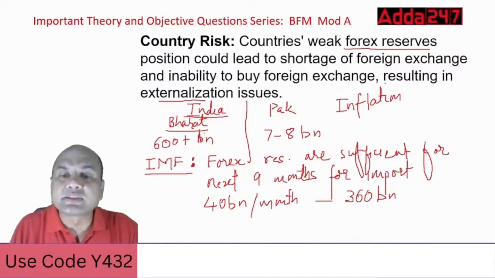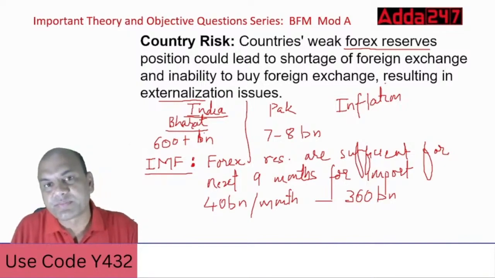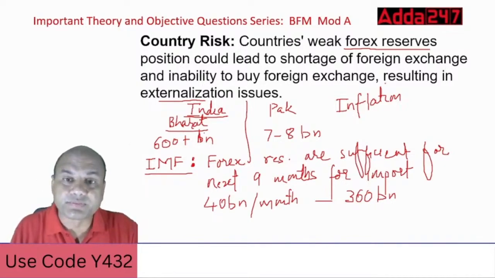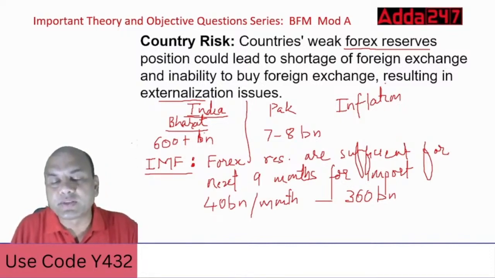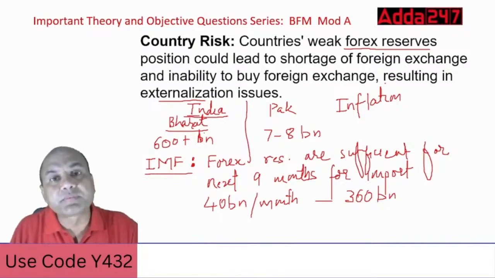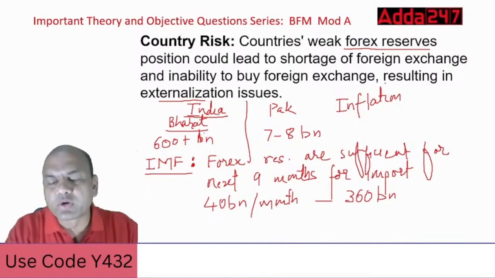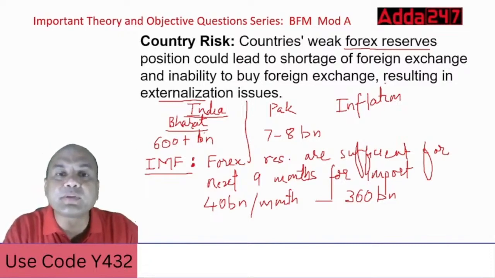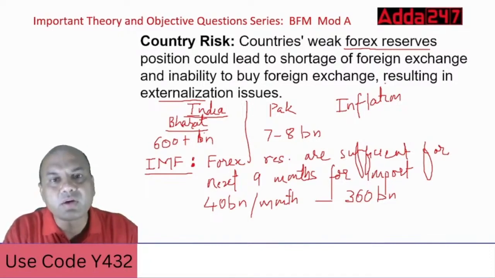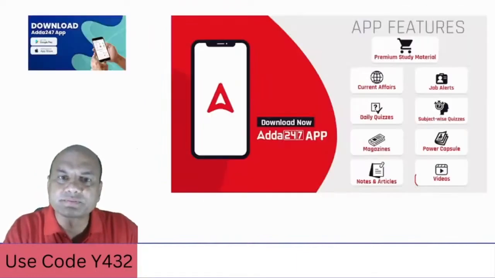This low forex reserves always leads to high inflation. So this is a typical reason. Got it? So any country's weak forex reserves will lead to problems of inflation, political problems, legal problems, social problems. All these problems are there. After all, it's money. You can't play games with money. Either you have the money or you don't have the money, isn't it?